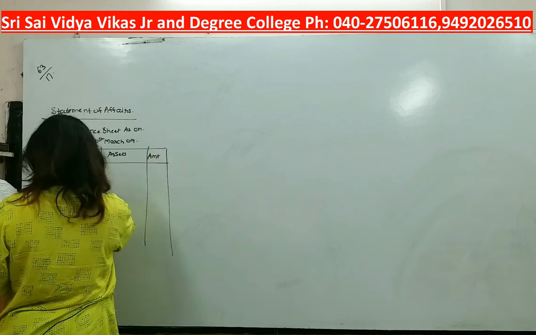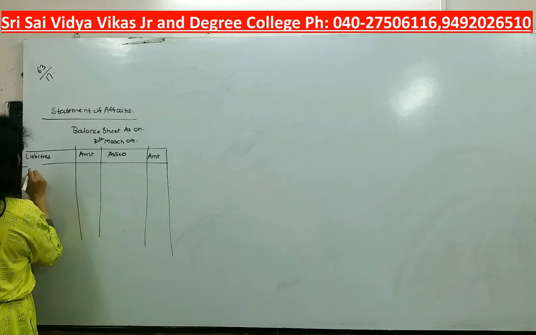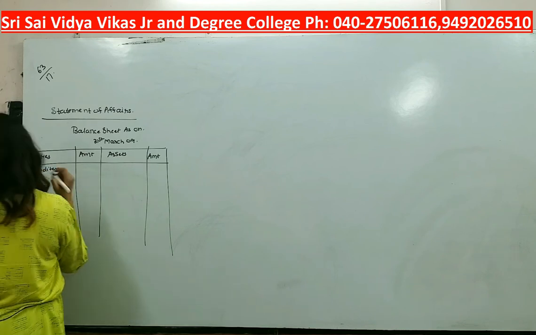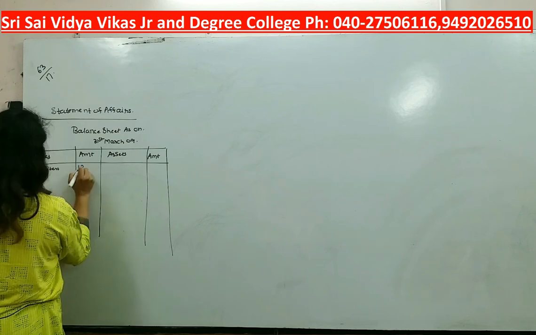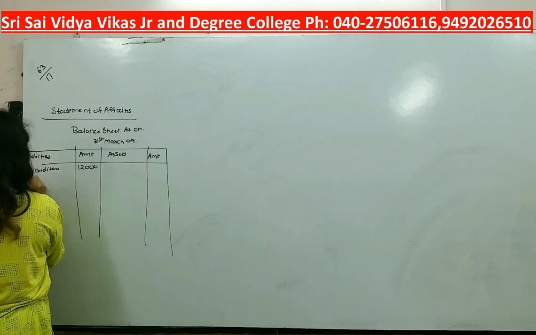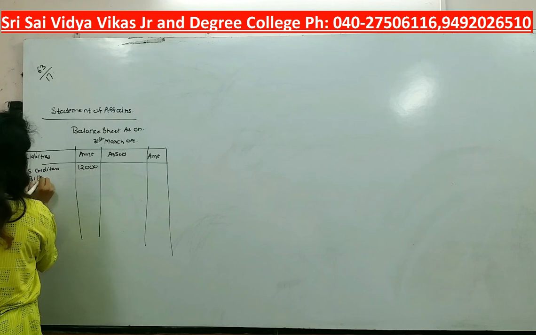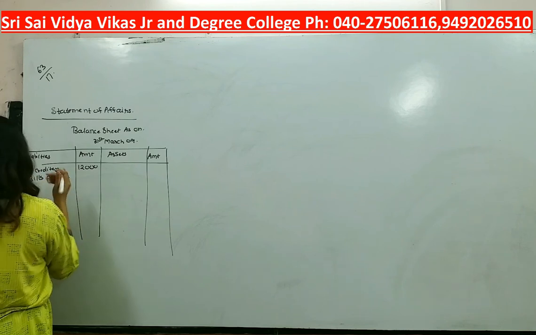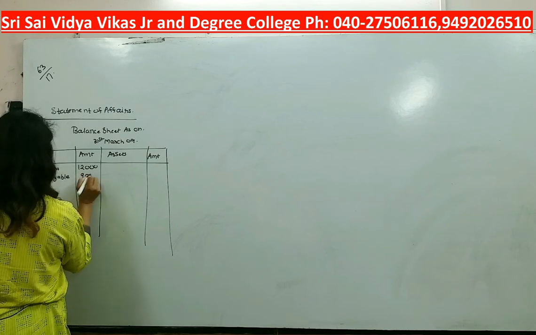Now let's start. First we are having creditors. Sundry creditors is our liability, so it will come at balance sheet liability side 12,000. Then bills payable is also a liability, so it will come at balance sheet liability side bills payable 9,000.